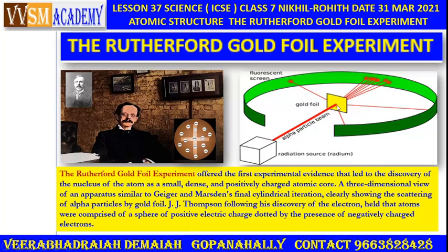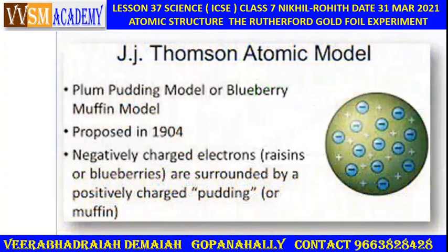and some of the rays pass through. Almost 95 to 98% of the alpha particle beam passes through the gold foil. A few, one or two, are reflected back, and this has been traced by a fluorescent screen. That is how the gold foil experiment explains it.